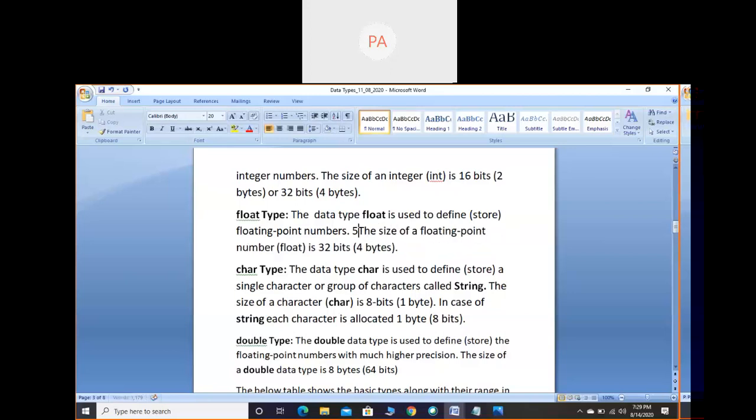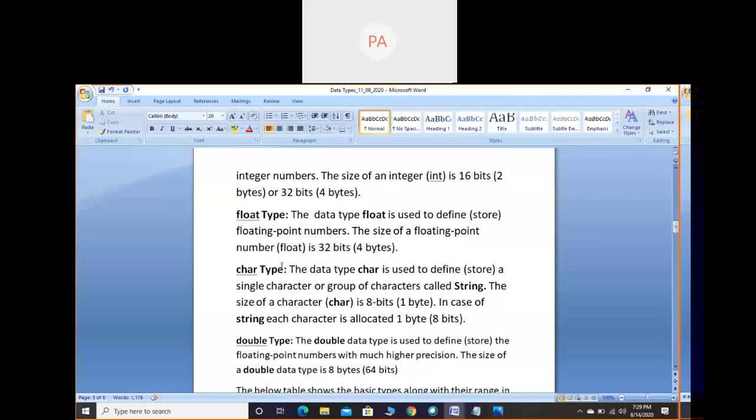The size of the floating point number, that is, the float data type, is 32 bits. So here it is fixed. In the case of int, it may be 16 or 32 bits depending on the computer machine. But for float, it is 32 bits, which means 4 bytes. We can consider it as more than int. If int is 16 bits, then compared with 32 bits, float is more than int.